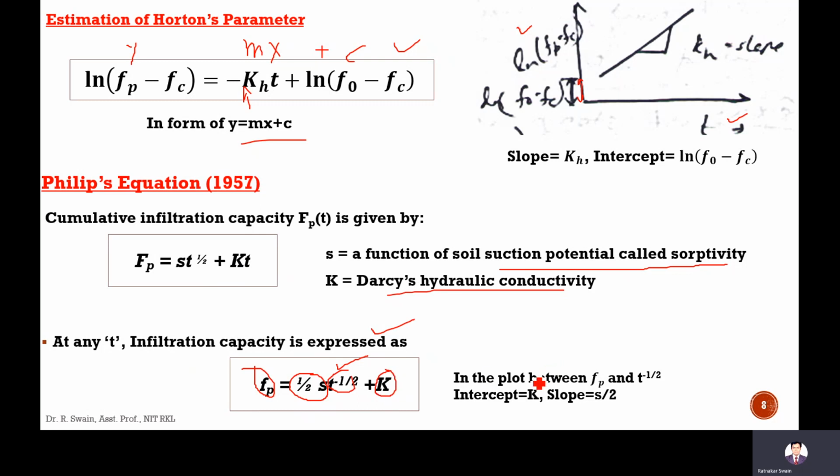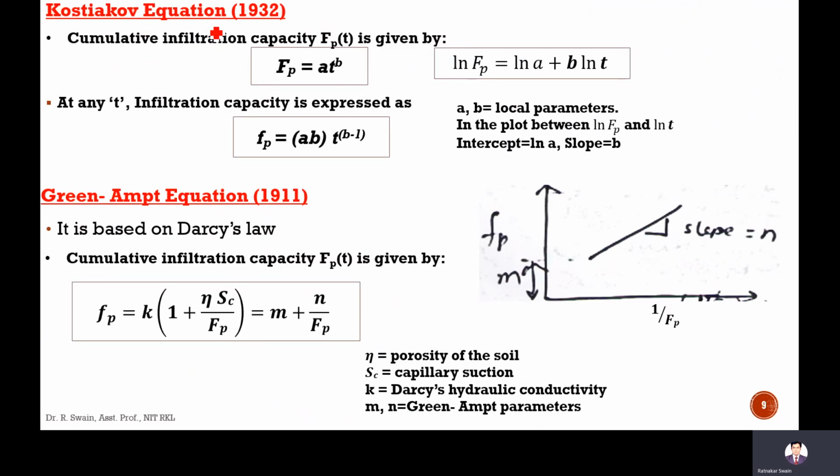So usually in actual practice, the Horton equation is widely used. But apart from the Phillips equation, there are other empirical equations like the Kostiakov equation and the Green-Ampt equation. The Green-Ampt equation is also sometimes used, and it is an important one. In the Kostiakov equation, the cumulative infiltration capacity Ft is given by A into T to the power B.